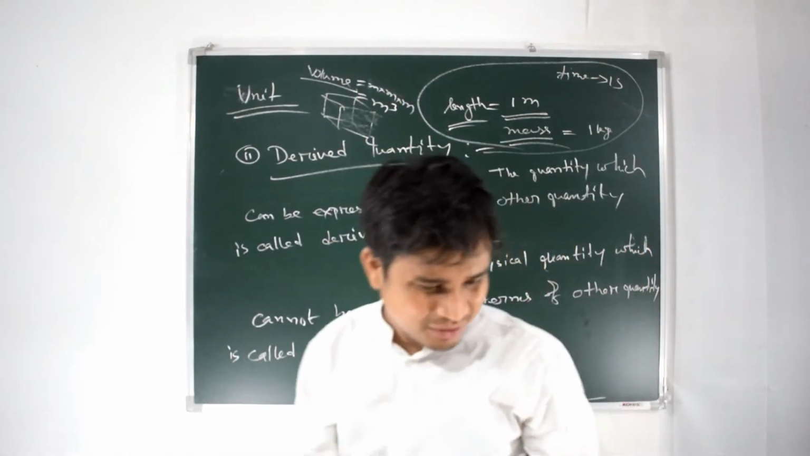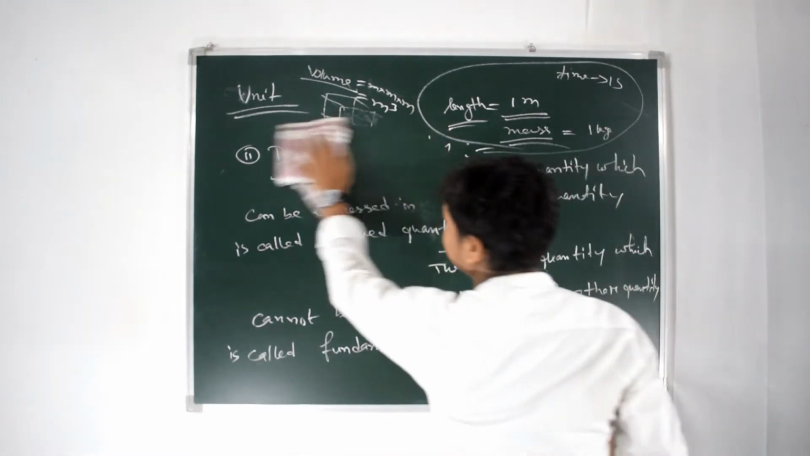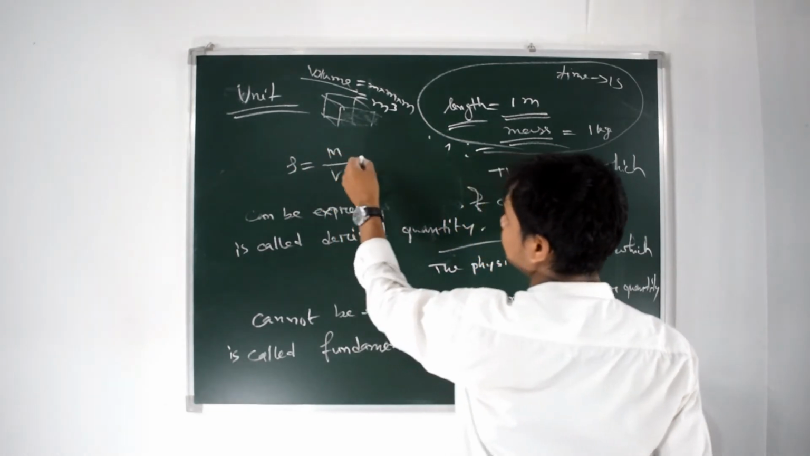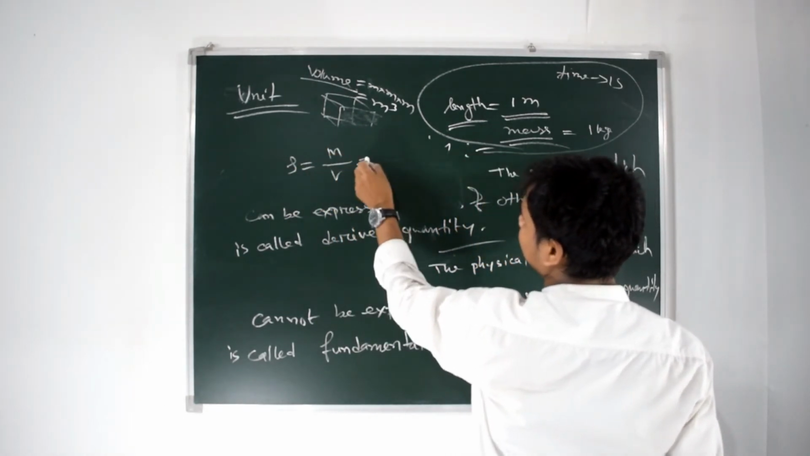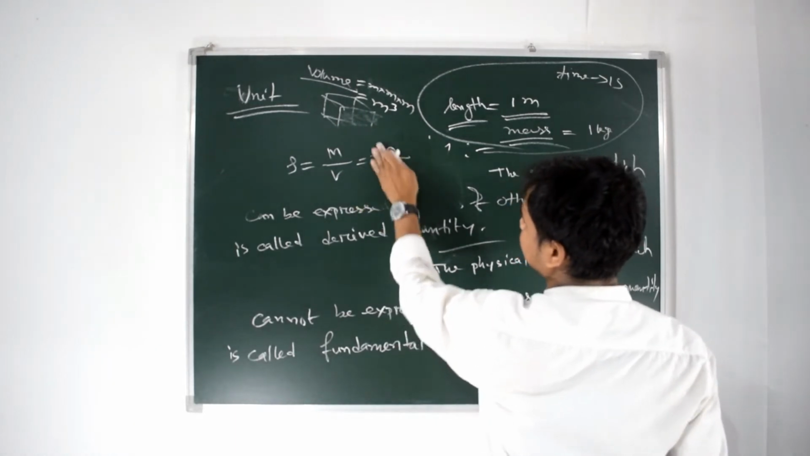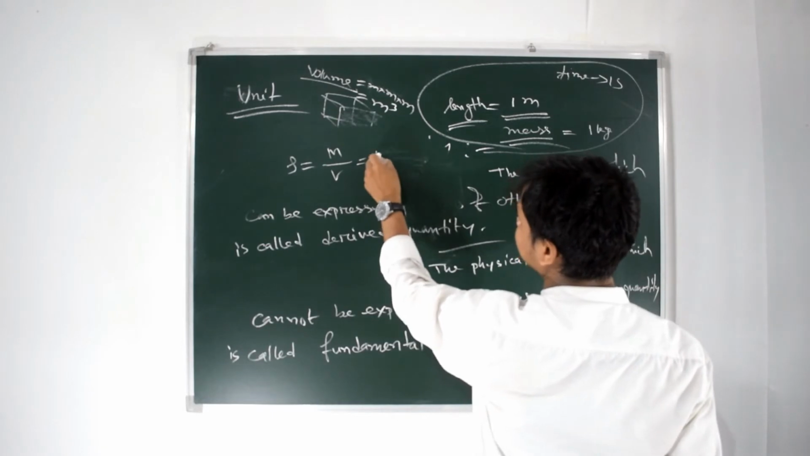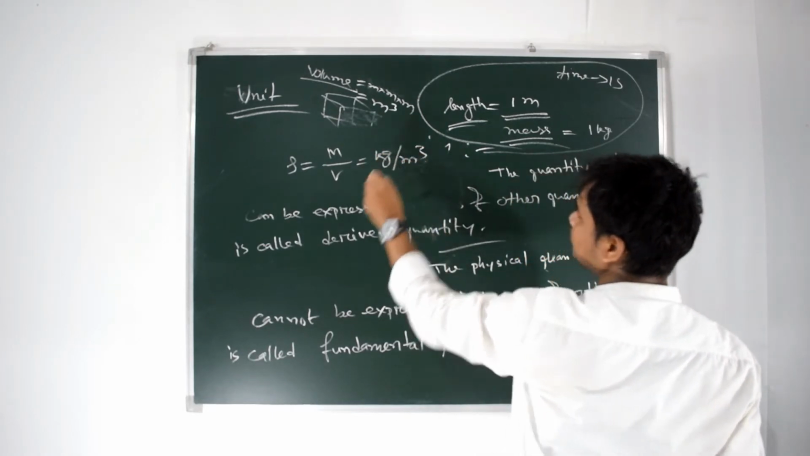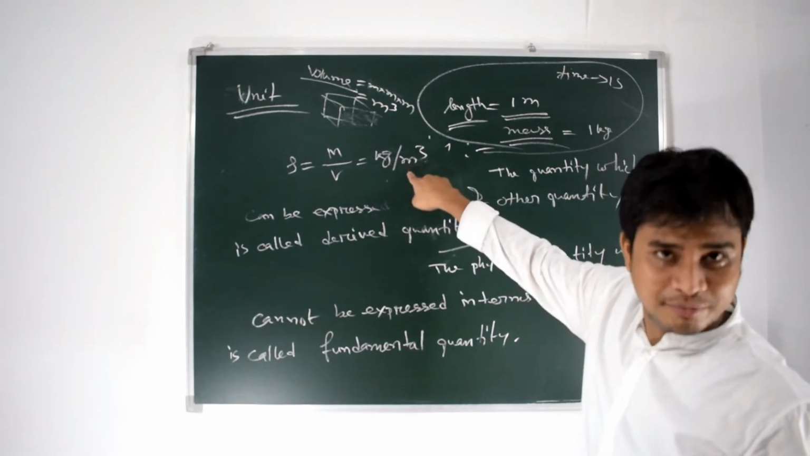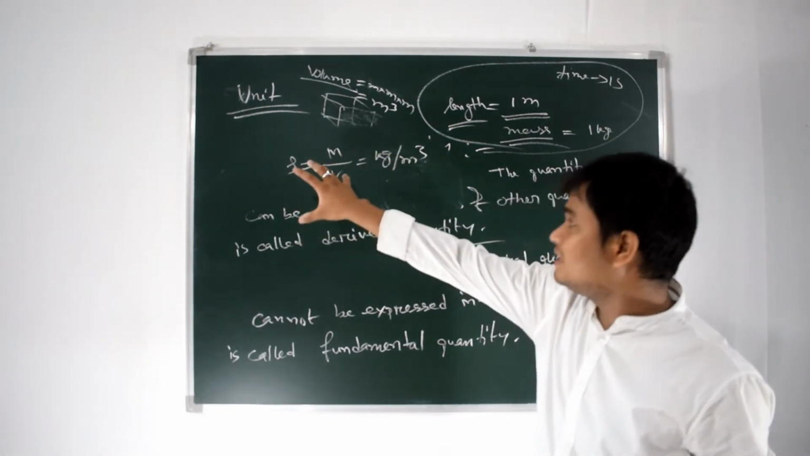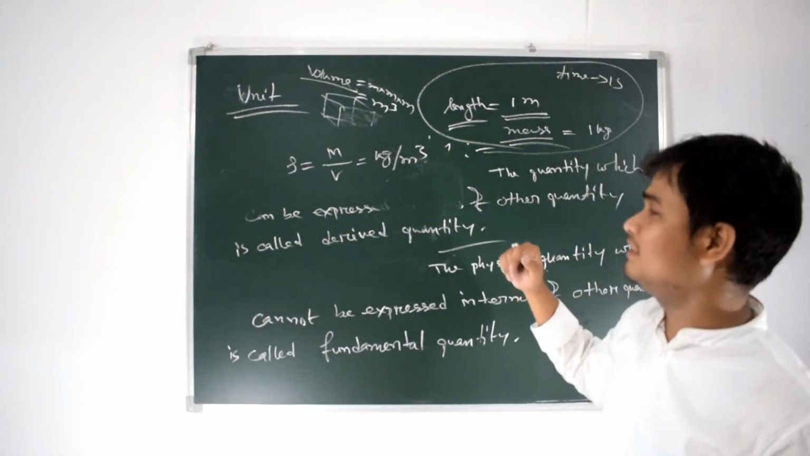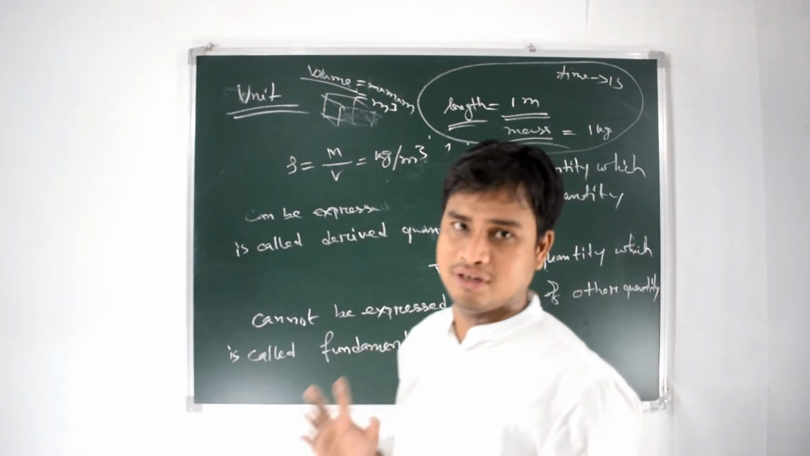Okay, clear? So similarly, you can write density. What is density? Rho equal to m by v, so mass by volume. Volume means L cube, length cube, so therefore the unit will be kg per meter cube. Kg is a fundamental unit, meter is a fundamental unit. So rho, that is density, is described from two other physical quantities. Therefore density is a derived quantity.